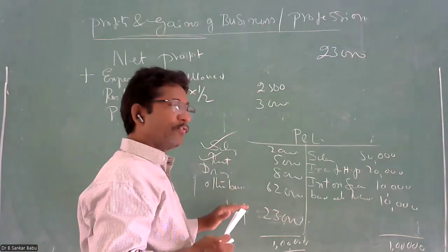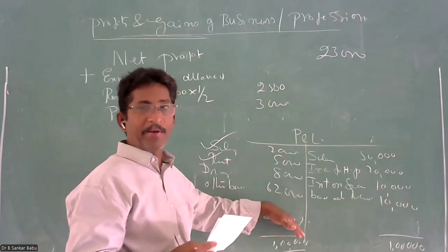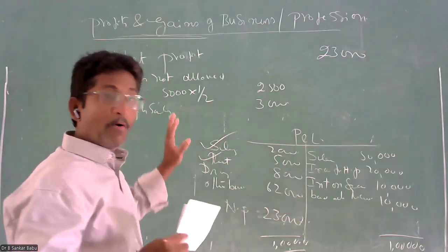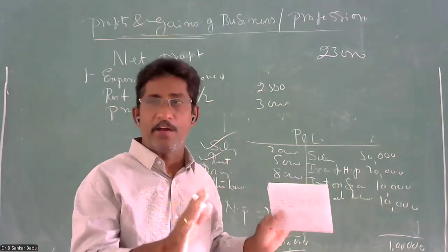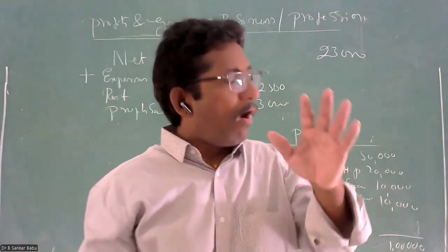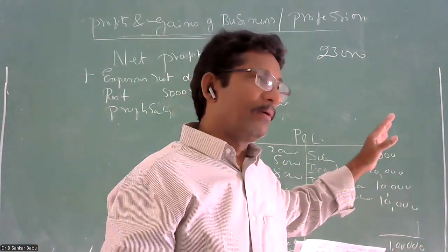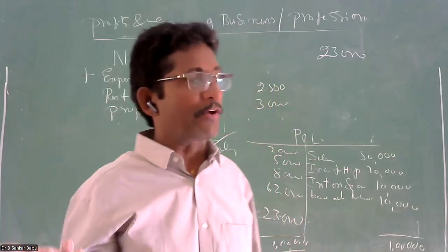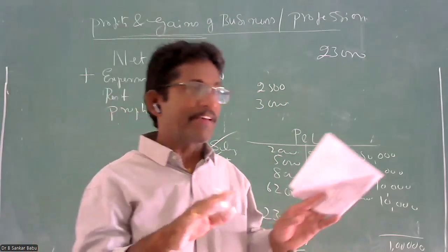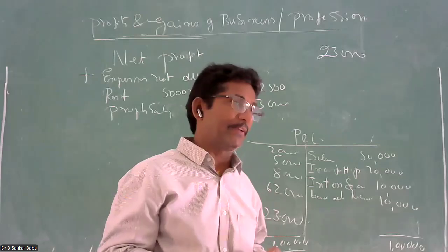If the house is also used for personal, it is allowed proportionately. Up to what extent you are using that house for the business, all the house expenses are allowed up to that extent, and the remaining 50% or 30%, whatever it may be, you are using for personal, that is considered as not allowed expenditure.